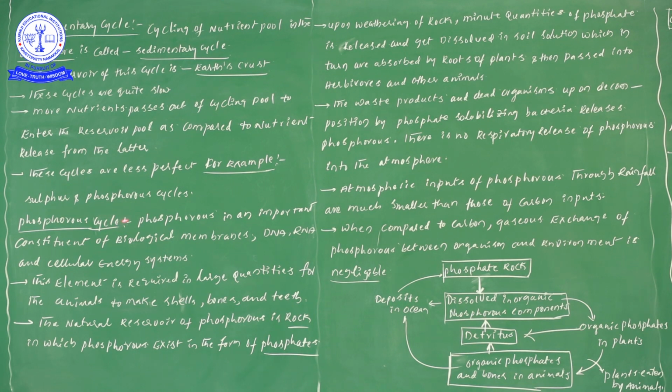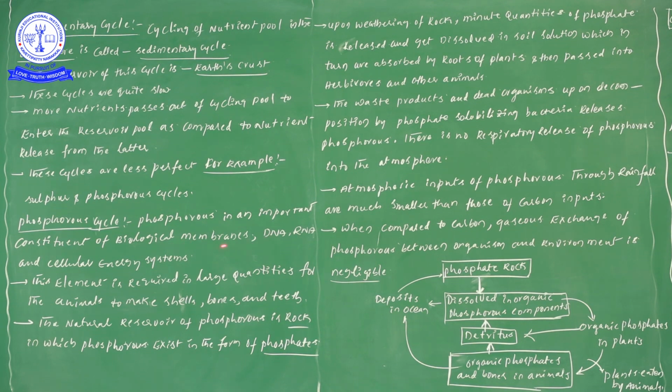Phosphorus is an important constituent of biological membranes. Biological membranes means, for example, the cell membrane. From the cell membrane formation point of view, the cell membrane is made up of phospholipids, so in this case the involvement of phosphorus is definitely there.